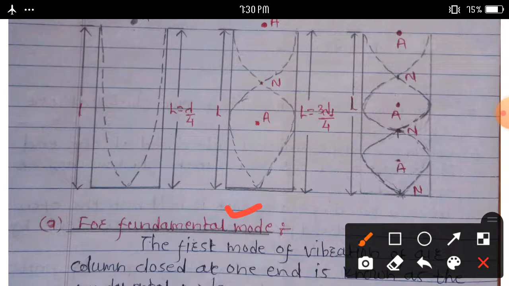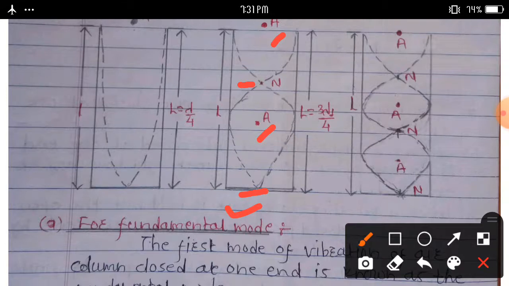In the second mode of vibration of the air column, two nodes and two antinodes are formed. Here, this is the first node, this is the second node, and this is the first and second antinodes. In the second mode of vibration of the air column, two nodes and two antinodes are formed.